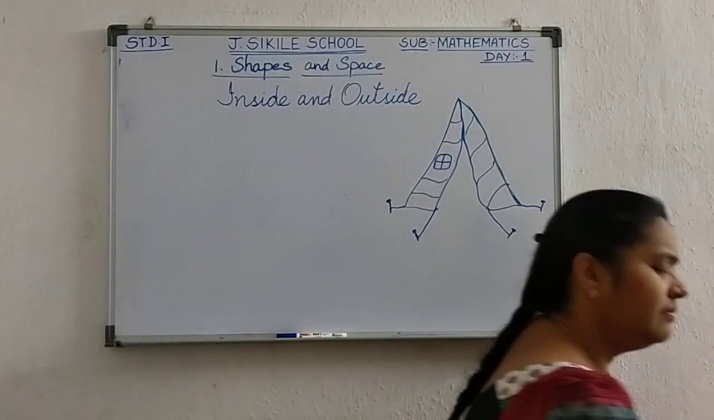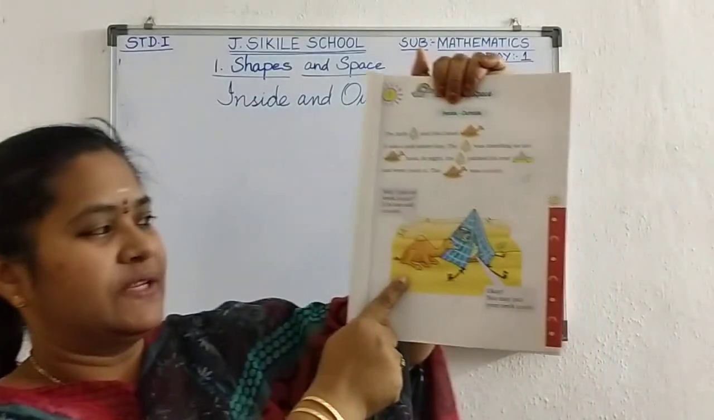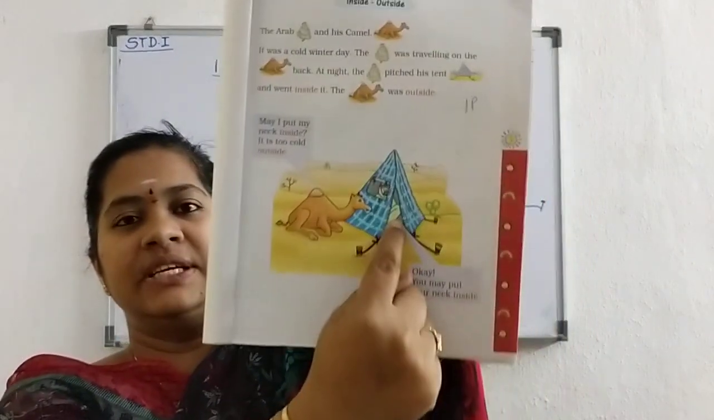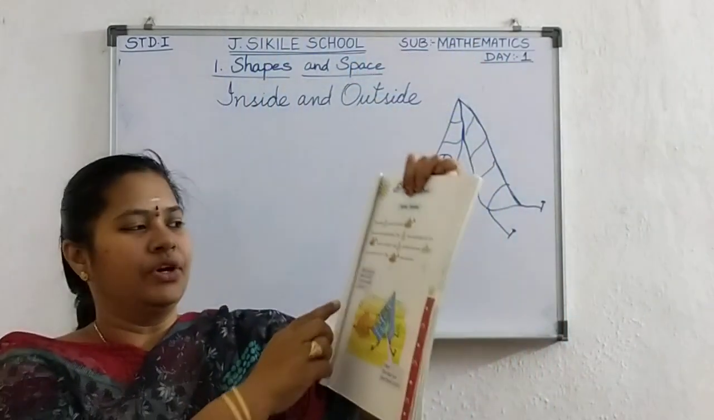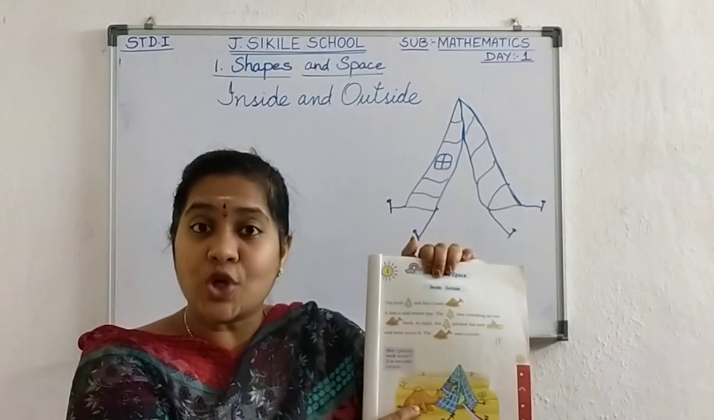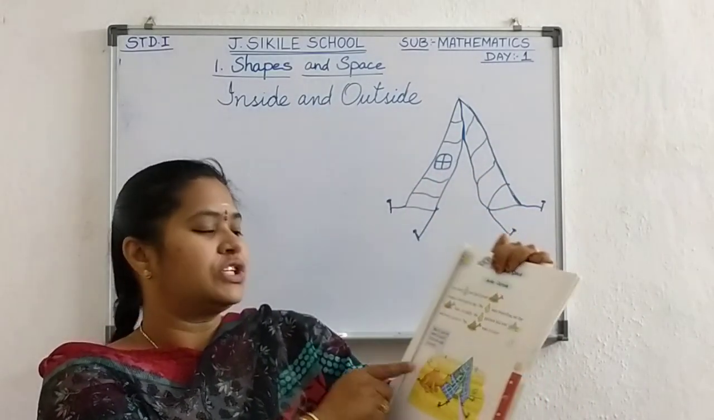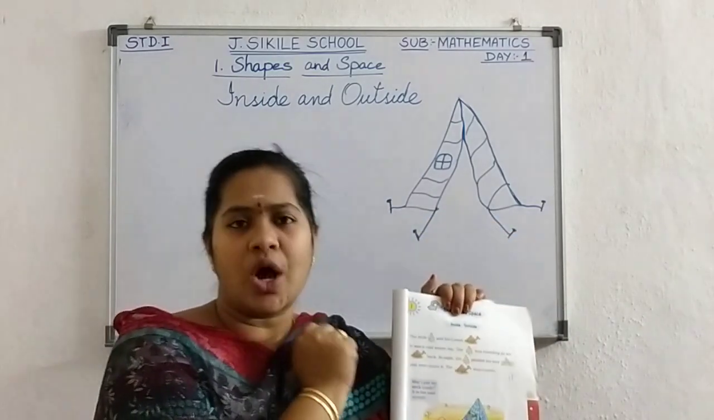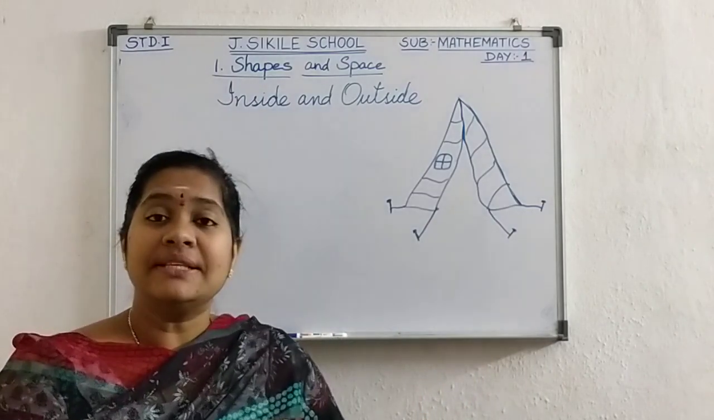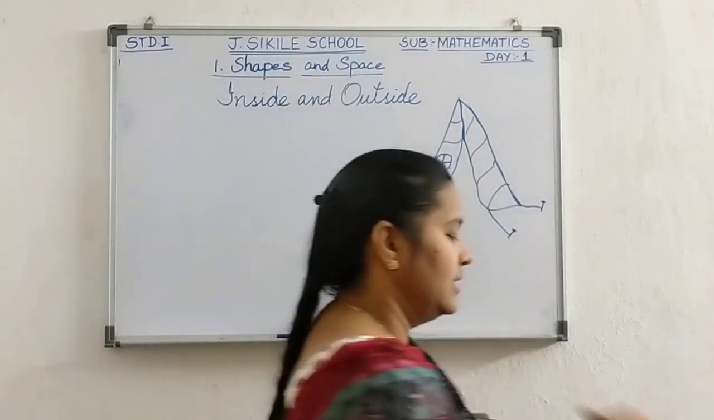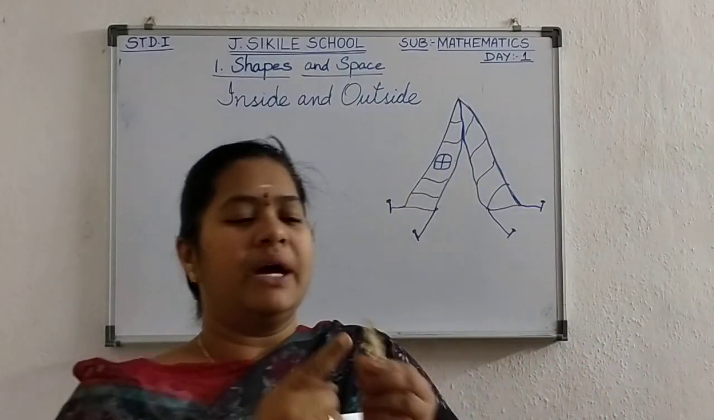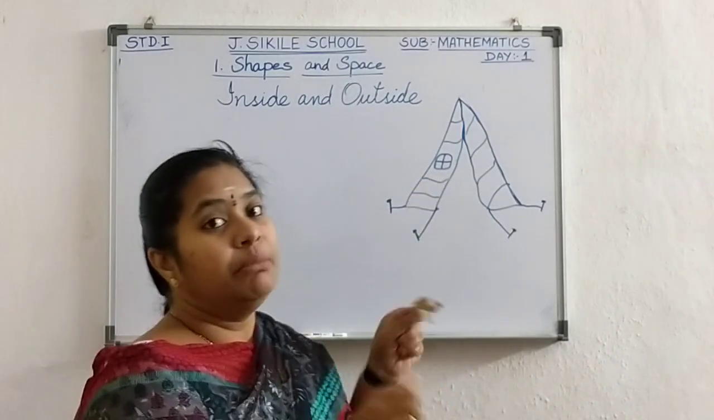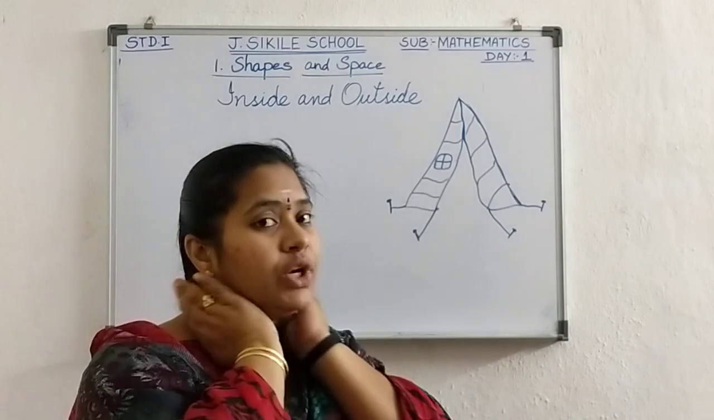And see there, the camel was outside. You can see in the textbook, the Arab is sitting inside the tent. Understood? Now the camel is talking with the Arab. May I put my neck inside? It is too cool outside. May I keep my neck inside the tent? Why does it want to keep its neck inside?